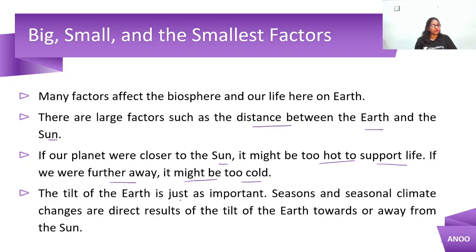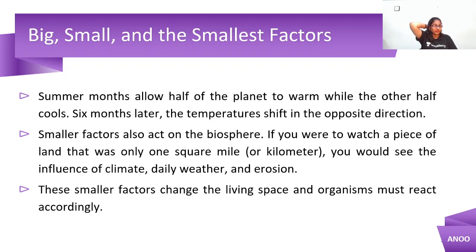The tilt of the earth is just as important. Seasons and seasonal climate changes are different results of the tilt of the earth towards or away from the sun. Summer months allow half of the planet to warm while the other half cools down, right? Six months later, the temperature shifts to the opposite direction. So, after six months, the other half will have summer and the first half will have a cool climate, right?